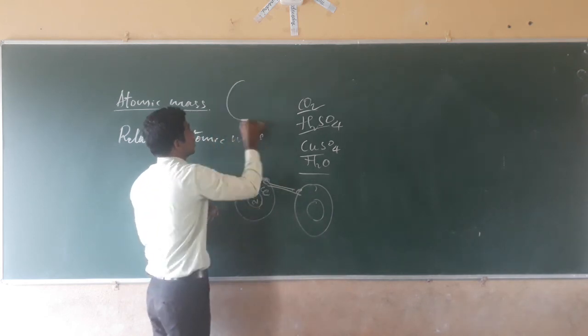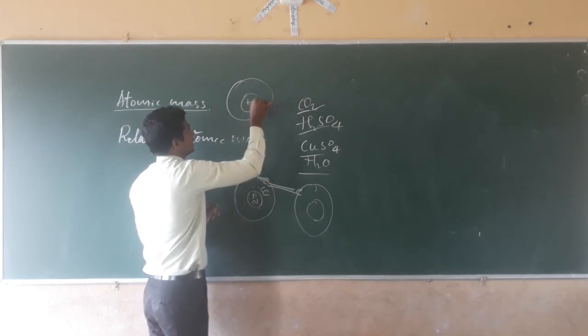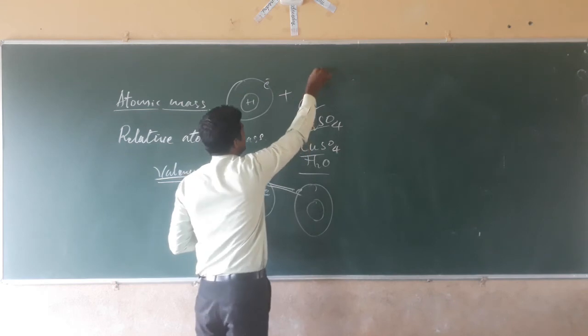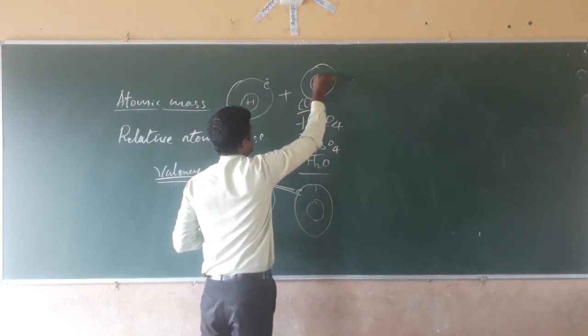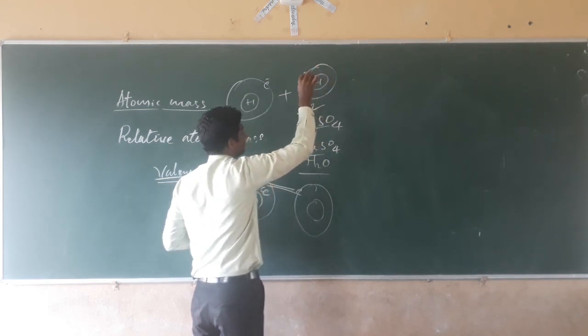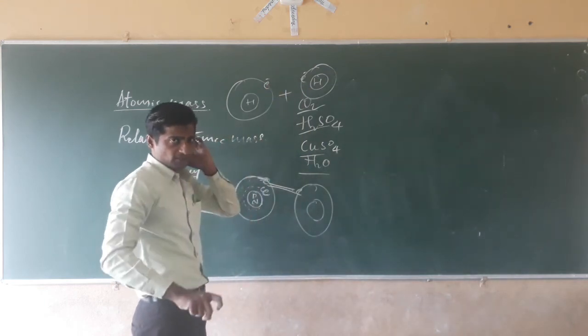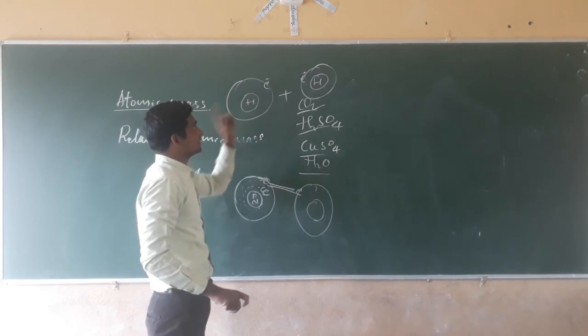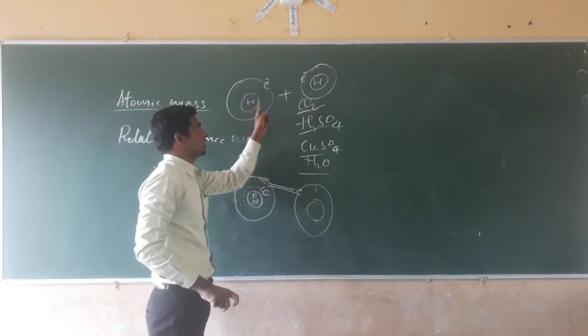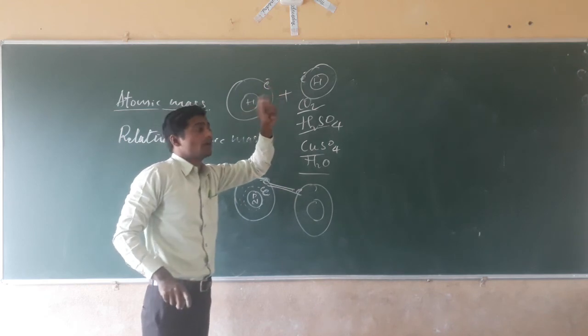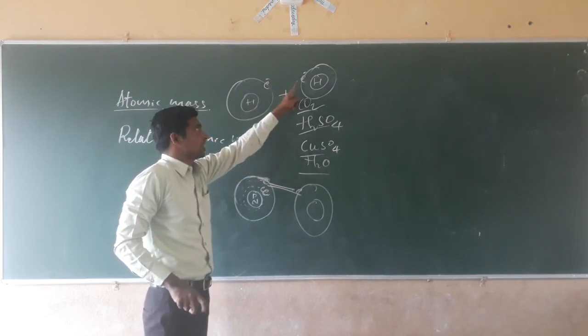See what happens in the case of a hydrogen atom. One electron is present on the outermost orbital, and here one more hydrogen atom is there, with one more electron. In the hydrogen atom, only one electron is present on the outermost orbital.